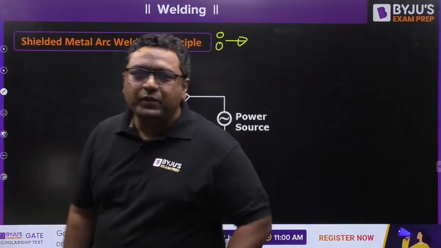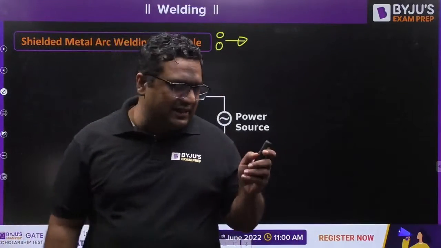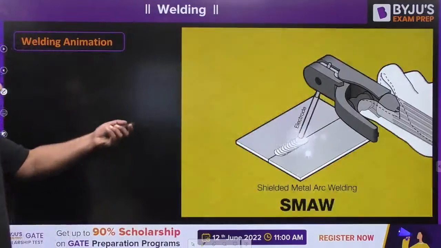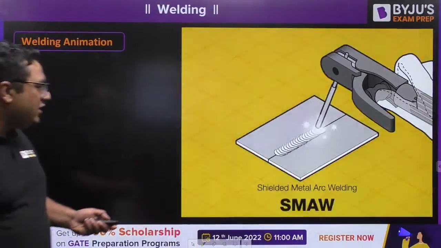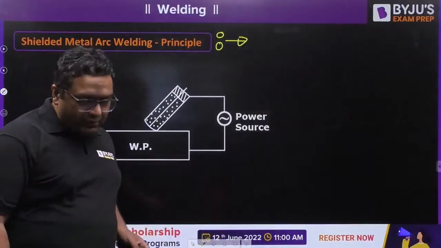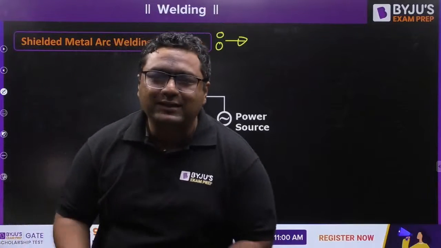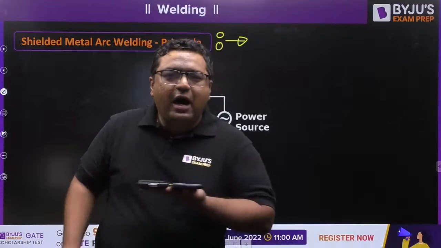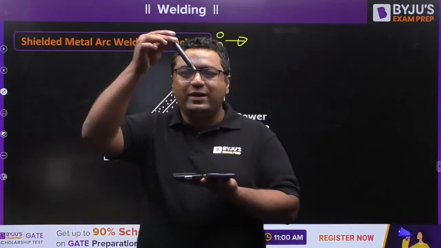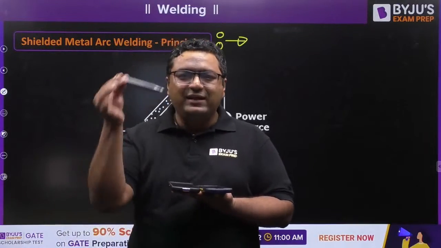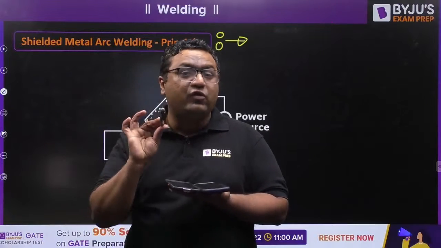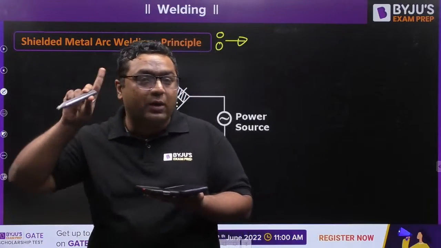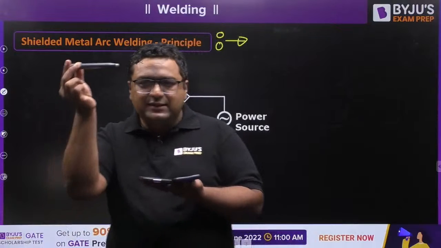Let us see that. So my dear, you have just seen this video I was showing you. Actually, what is going on? Let us say these are two workpieces. We are going to weld them. This is your electrode. First of all we are talking about the principle, then we will talk about the setup details. So my dear, this is the electrode.